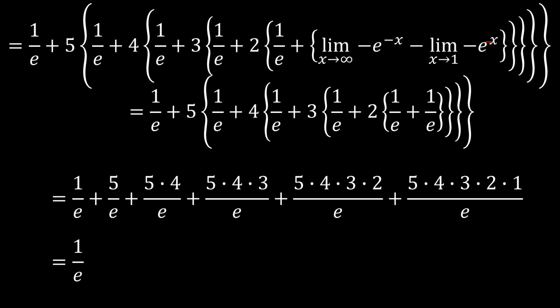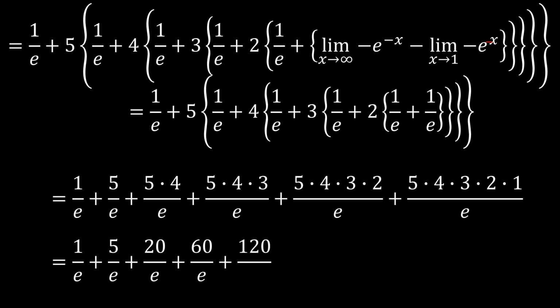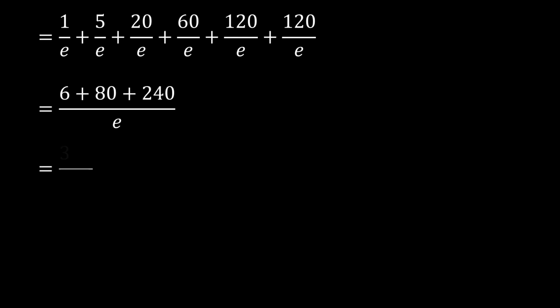So we can now just add things up, and so this is 240 plus 60 is 300, 320, 325, 326. So that becomes 326 over e, and that's the answer that was being sought for.